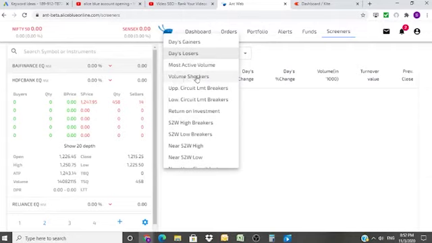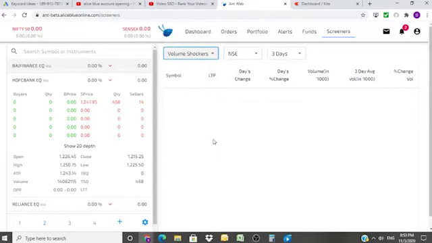Or there is good news that Infosys got an order of, say for example, 100,000 crores. And that's very good news. Then all of a sudden the volume of that particular company is going to go through the roof. Then they will come into this category, volume shockers.